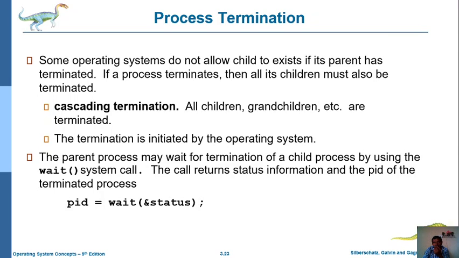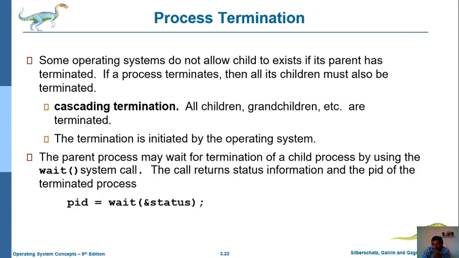We use the process ID: pid equals wait of status, that is, the address of status, asterisk ampersand status.